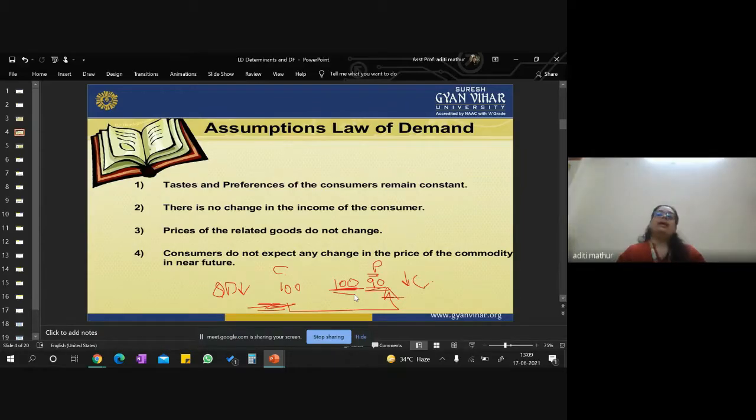We assume that these are constant, and now we say that if the price increases, your quantity demanded decreases, and if your price decreases, your quantity demanded increases. And that is it in the law of demand.